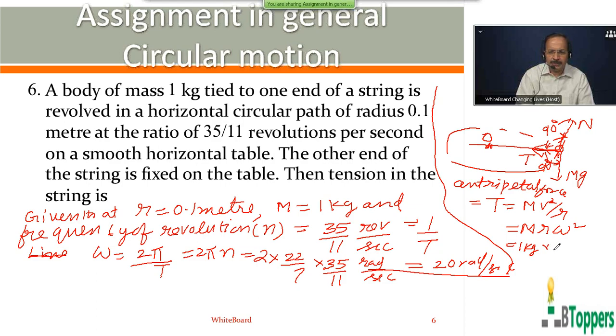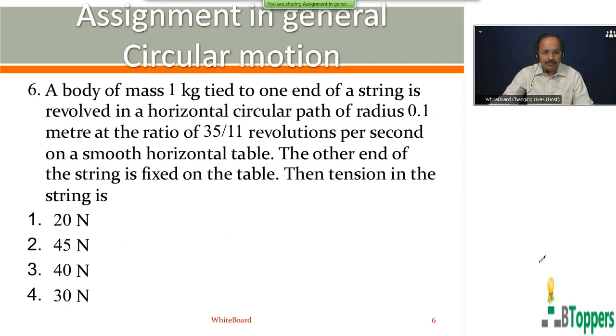The radius of circular path is 0.1 meter. Omega is 20 radian per second. Those who want to copy the solution of the problem can take a pause and copy the solution of the problem. They get the answer as 40 Newton. So for question number 6, third option is answer.